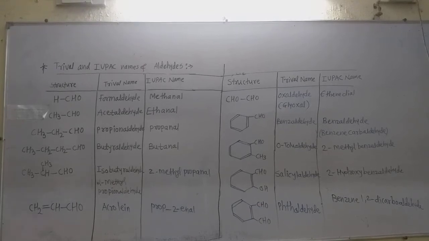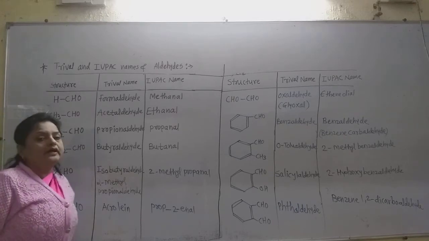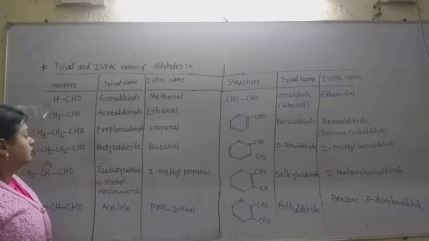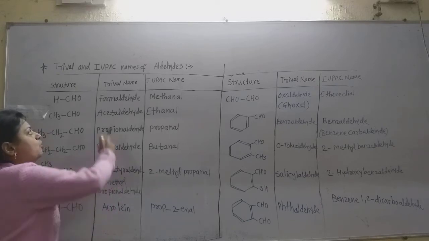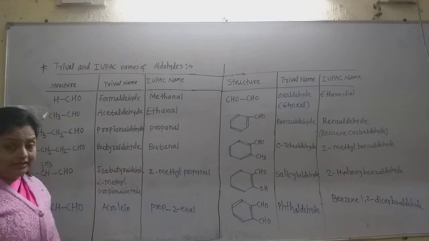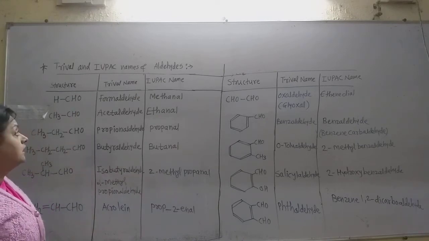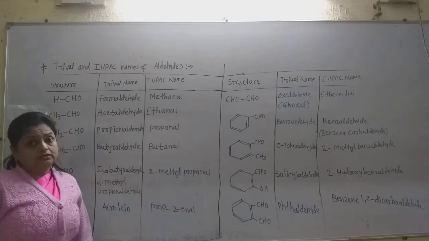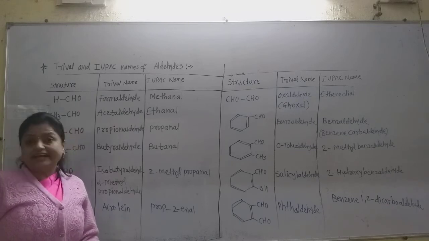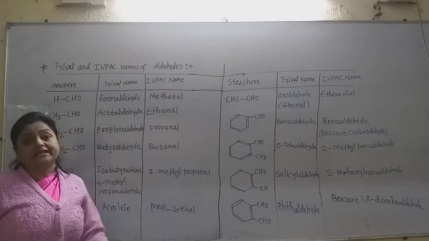Now see the trivial, that is common, and IUPAC names of aldehydes. The first aldehyde is formaldehyde, which contains only one carbon atom. You know formic acid. The name formic acid is given from the name of red ant in Latin, that is formica.